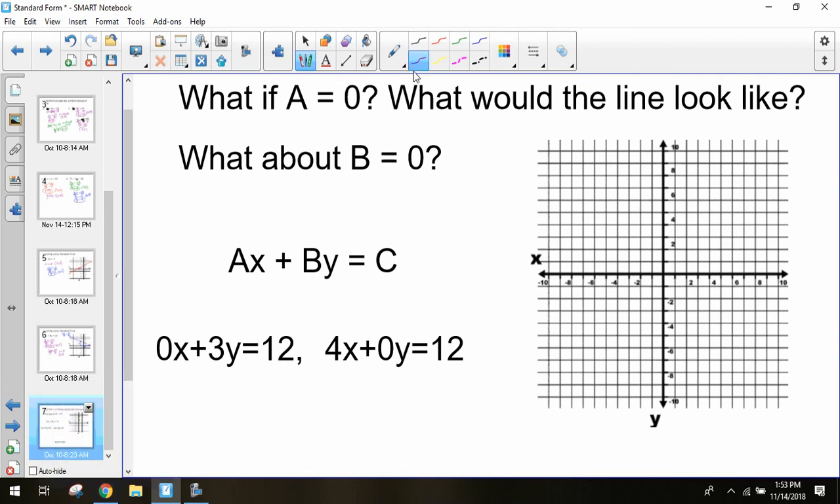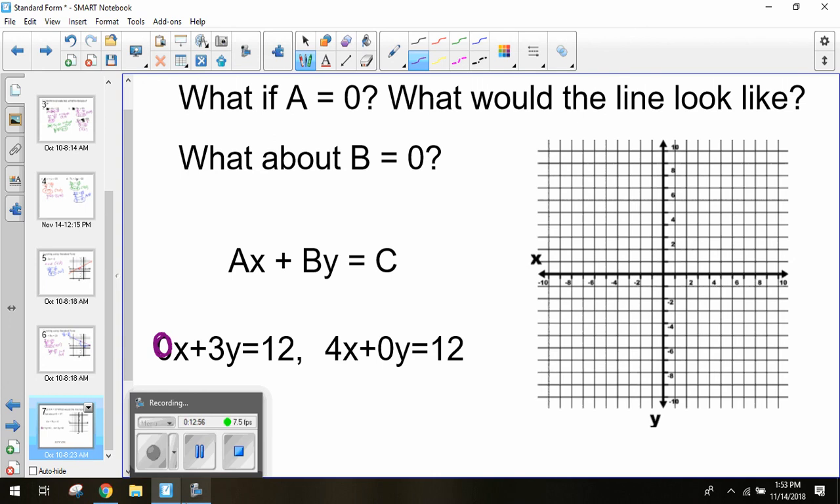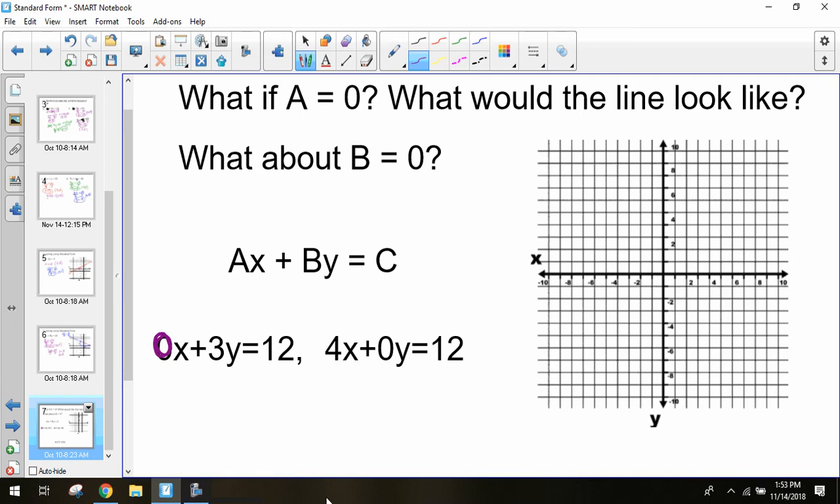We have 0x plus 3y equals 12, or 4x plus 0y equals 12. So that whole A is 0 in this problem. It doesn't matter what value you plug in for x, it's always going to be 0. 1 times 0 is 0, 3 times 0 is 0, a billion times 0 is 0. No matter what, this is never going to change. So really, I could cut that entire thing out of my equation, and it's not going to change anything at all. I could really just write 3y equals 12.